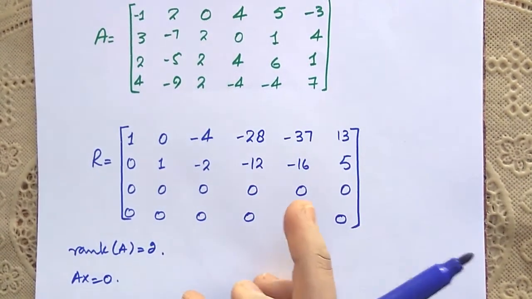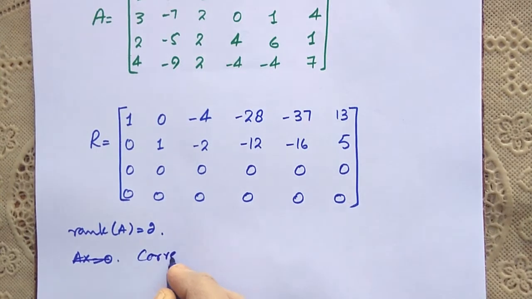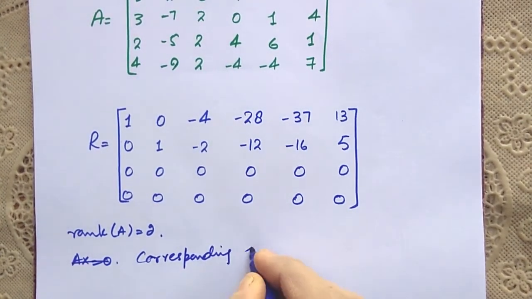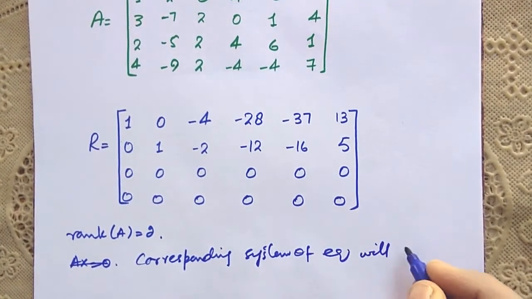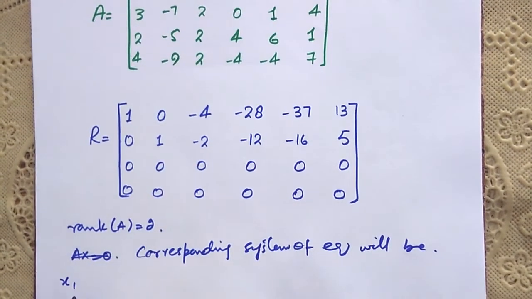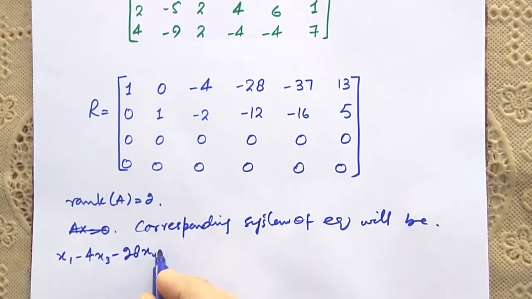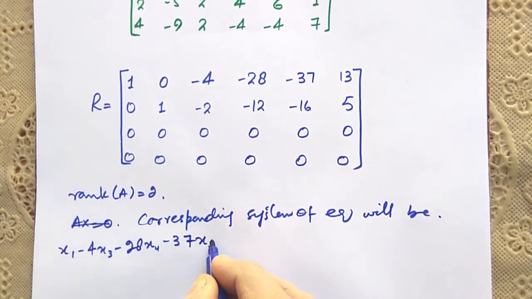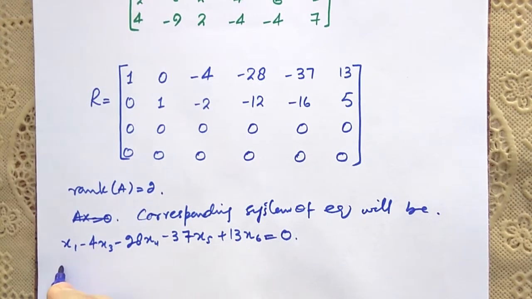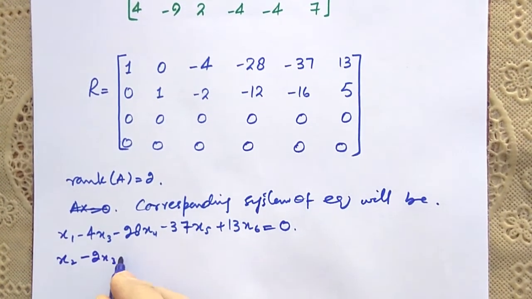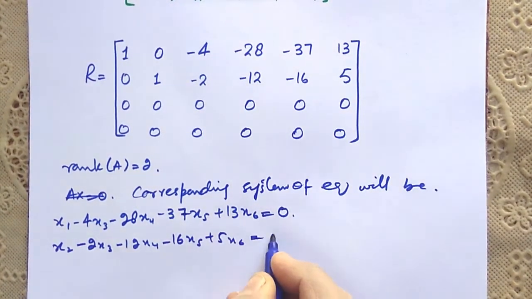Now it is the row echelon form of matrix A. So the corresponding system of equations will be x1 minus 4x3 minus 28x4 minus 37x5 plus 13x6 is equal to 0, and x2 minus 2x3 minus 12x4 minus 16x5 plus 5x6 is equal to 0.